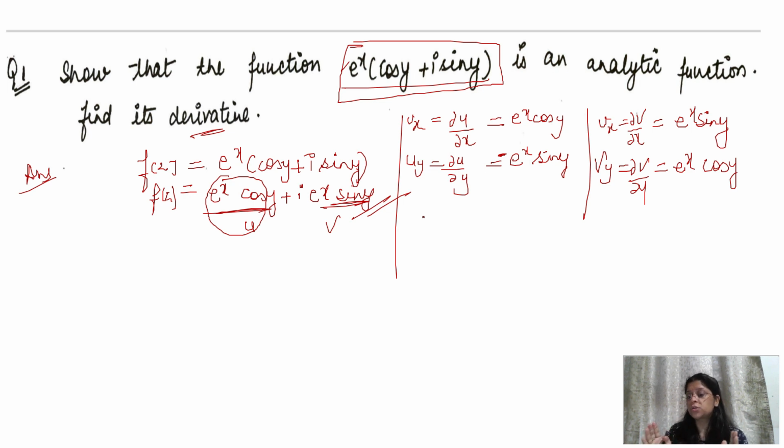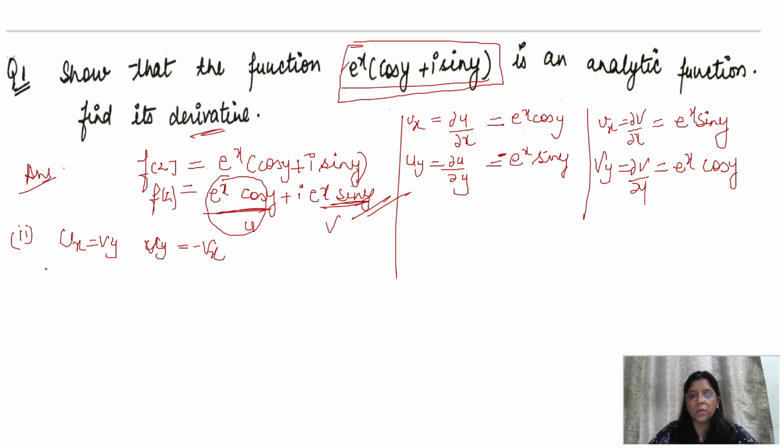The partial derivatives exist and are continuous. Here you should also know which functions are continuous. As we get ux, uy, vx, vy in terms of exponential and trigonometric values, and exponentials, polynomials and constant functions are continuous in nature, the partial derivatives exist and they are continuous. So the first condition is satisfied. Moving to the second condition, we have to show that they satisfy the CR equations. The CR equations are ux equals vy and uy equals minus vx.